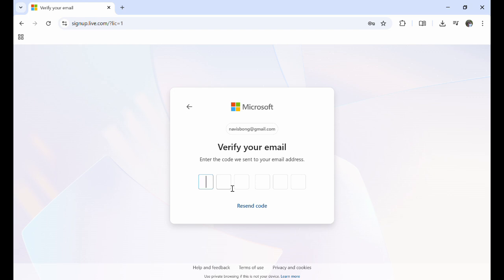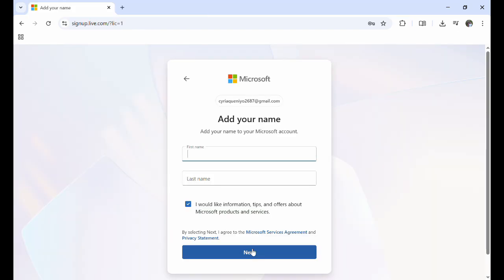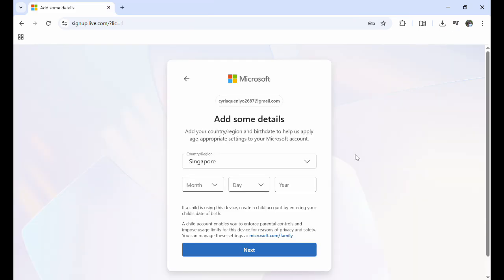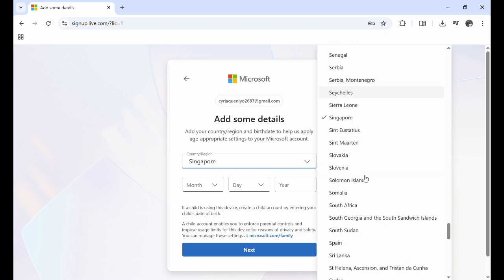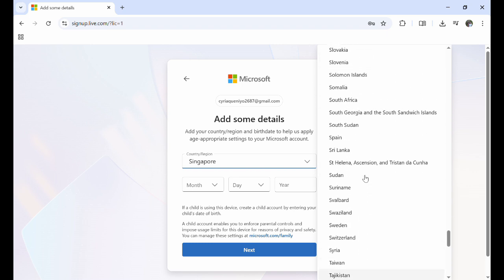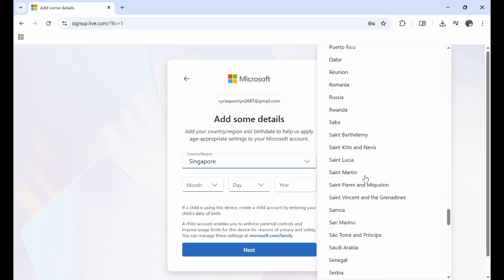Step 3. Create a strong password. Make sure it's something secure, with at least 8 characters, including letters, numbers, or symbols. When you're ready, click Next. Step 4. Enter your first name and last name, then click Next again. Step 5. Choose your country or region from the drop-down list, then enter your birth date. Once done, press Next.